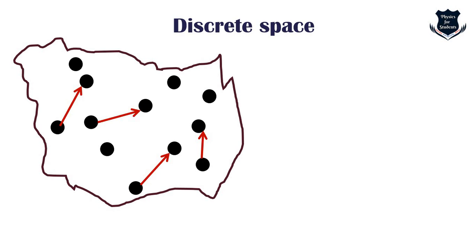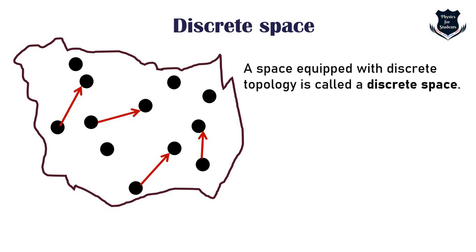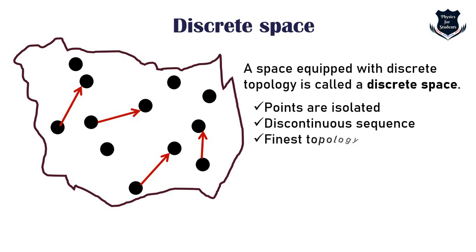So in particular, every singleton subset is an open set in the discrete topology. A space equipped with the discrete topology is called a discrete space. Further, we can tell this: points are isolated, discontinuous sequence, and it is the finite topology. Earlier I have told you that discrete topology is the finest topology, so I have mentioned it again, finest topology.